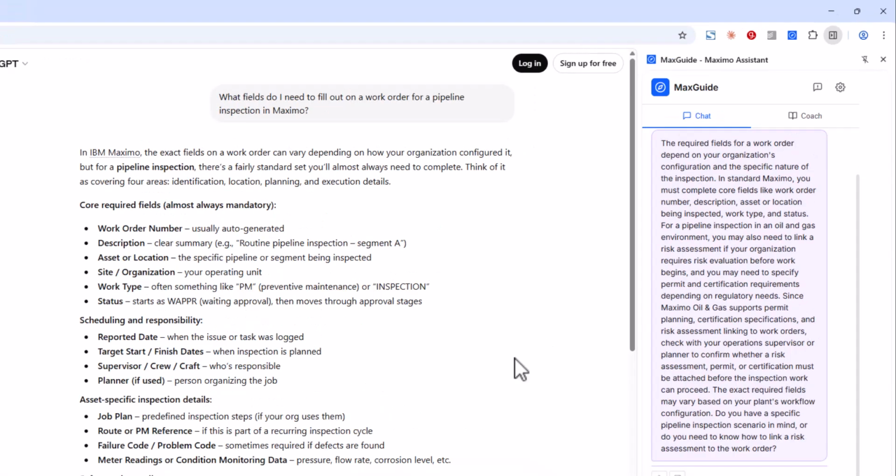Here's what I want you to take away from this. ChatGPT's answer was maybe 70% right. The safety plan fields are real. The permits are real. The risk assessment is real. But mixed in with the real stuff are invented field names, features placed on the wrong objects, and generic industry terms dressed up as Maximo functionality. The problem is, you cannot tell which 70% is right without already knowing Maximo. And if you already knew Maximo that well, you wouldn't need to ask the question.